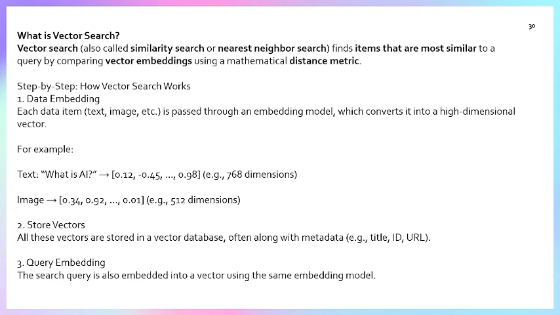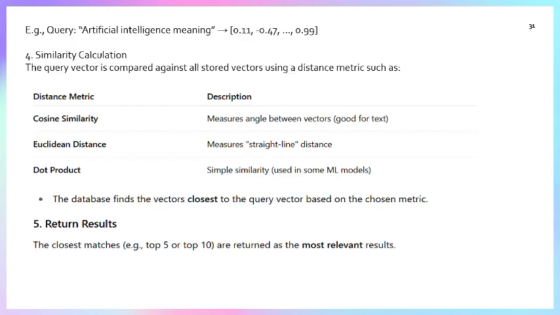So all are stored in vector format. All these vectors are stored in the vector database, often along with metadata like title, ID, URL, which I already told you. Next step is query embedding. The search query is also embedded into a vector using the same embedding model. For example, "artificial intelligence meaning". This is also converted into a vector.